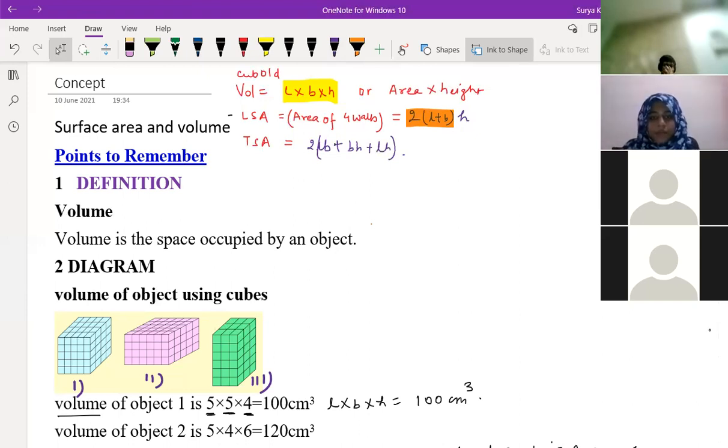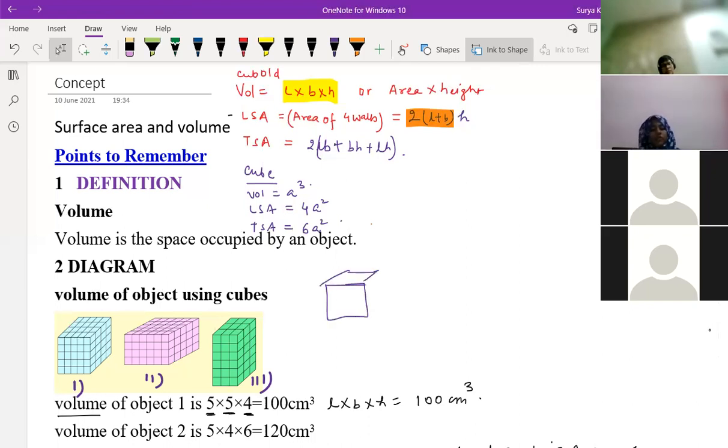And the same way for the cube also you can tell me. So the volume of a cube is a to the power 3. LSA is 4a square and TSA is 6a square. Here a is the side. Okay, so these are all the formulas. Now tell me the total surface area of a cube only. This is a cube, and you should find the area.